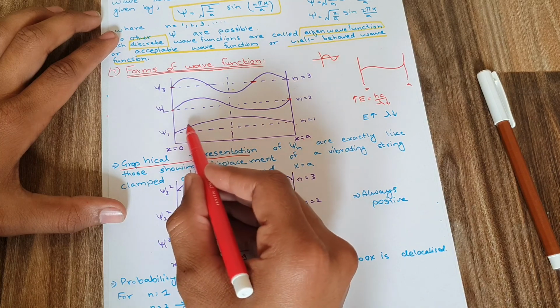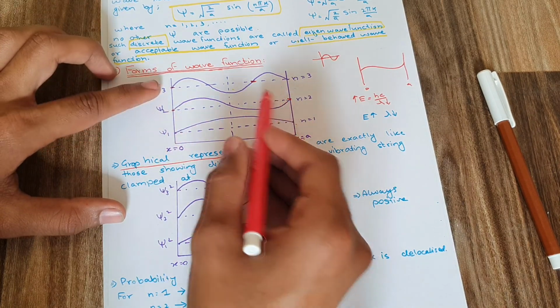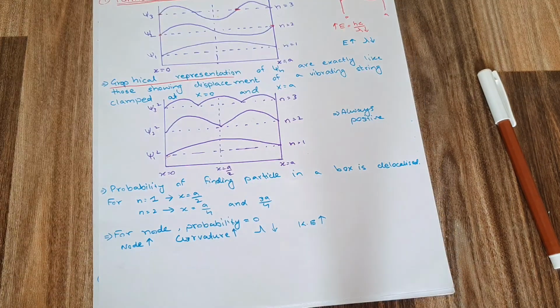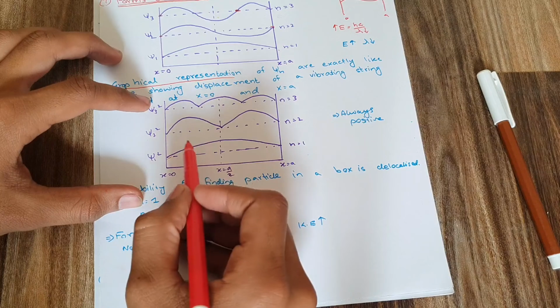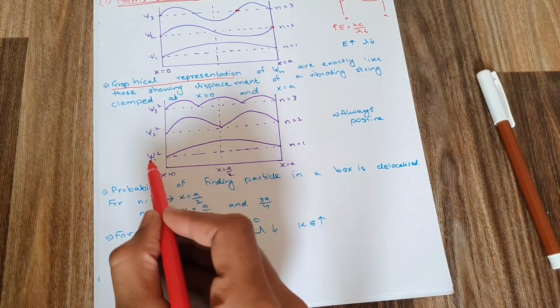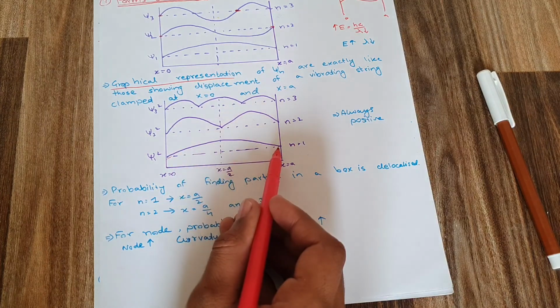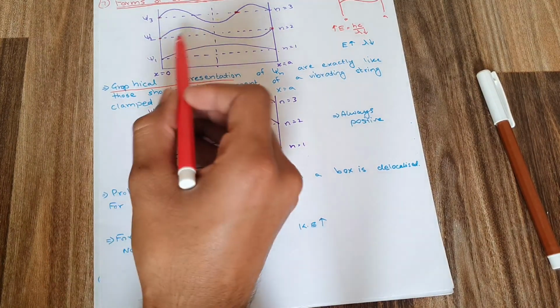So I can say that here the wavelength is very large, and here the wavelength has reduced, and here the wavelength has further reduced. Moving on, if I take psi square, as you know, psi square is the probability of finding a particle in a given space. As you can see, psi square here is just like psi, but psi 2 square is different from psi 2.